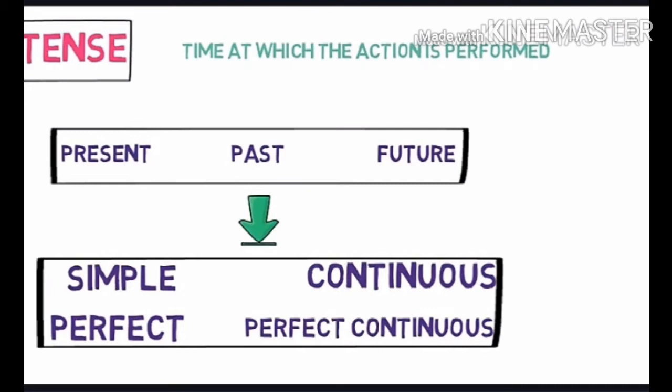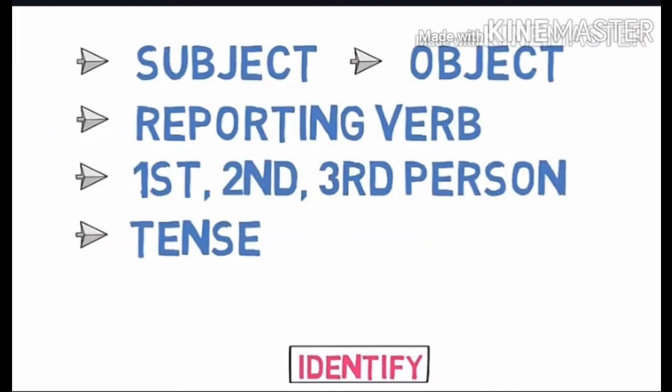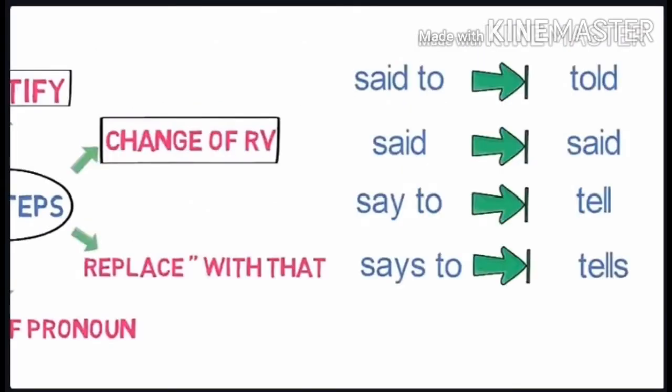Now let's understand the steps to convert direct speech to indirect speech. There are 6 steps, in which the first one is identify. You need to identify 5 things here: subject, object, reporting verb, first person, second person and third person, and tenses. It means the tense of the reported speech. The second step is the change of reporting verb. The reporting verb is changed the following way: said to is converted into told, said will be converted into said, say to will be converted into tell, and says to will be converted into tells.